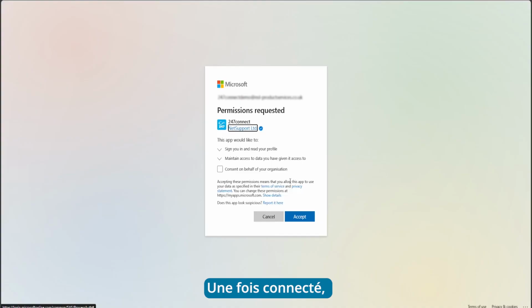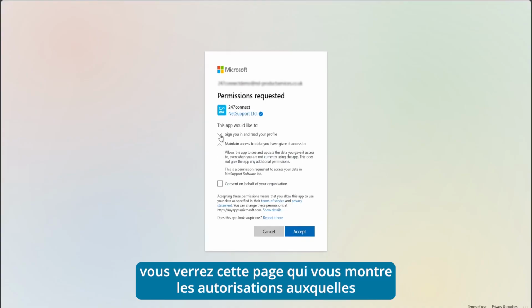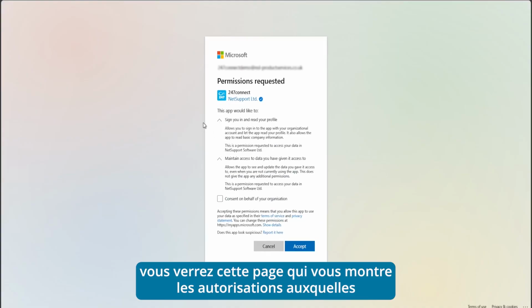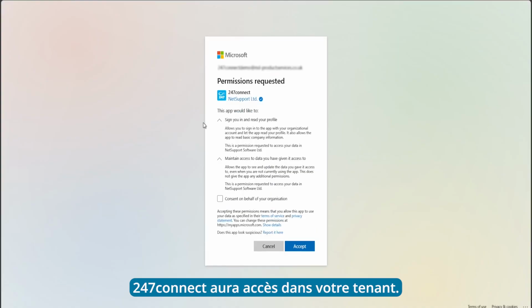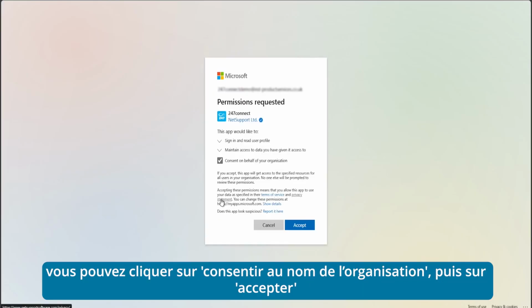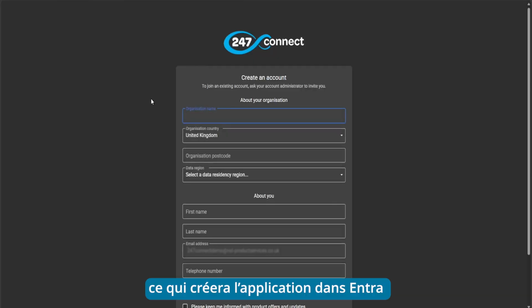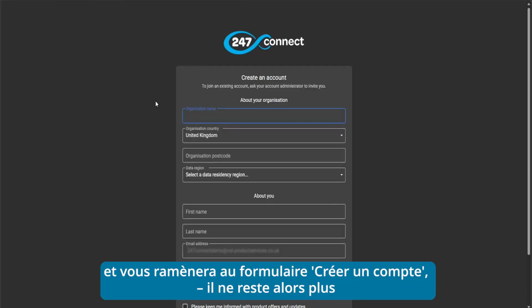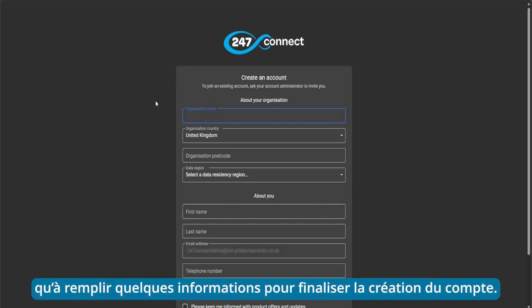So once you're authenticated with Microsoft, you'll see we're shown this page here, which shows us which permissions 247connect requires access to on your tenant. So you can expand these to review this, and then we have the option to accept these, or if you're doing this as a global administrator, as I am, you can click consent on behalf of the organization, click accept, which will then create the application in Entra and redirect you back to the create an account form, which just requires some final details before you can proceed to create the account.